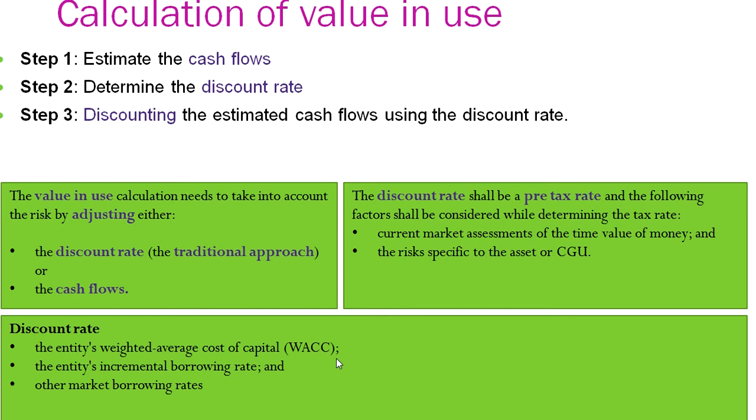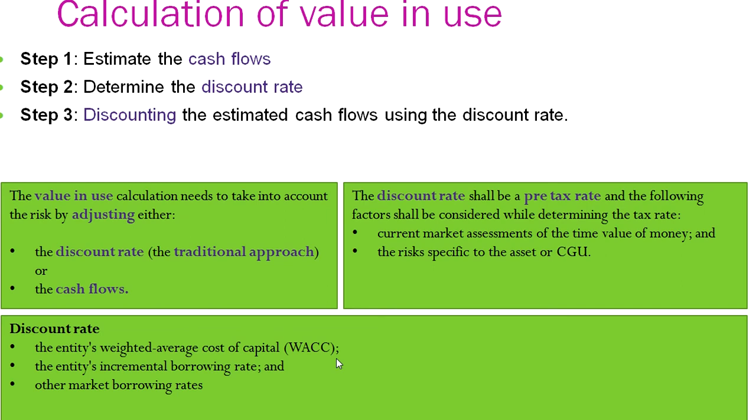Step 2 is determining the discounting rate. The discounting rate can be your weighted average cost of capital, or a specific rate, or if not a specific rate, then a general borrowing rate can be the discounting rate. The discounting rate shall be a pre-tax rate, and the following factors shall be considered while determining the rate, such as a current market assessment of the time value of money and the risk specific to the asset or cash generating unit.